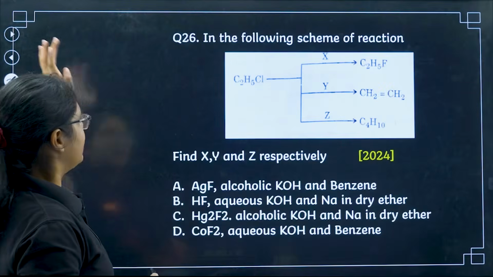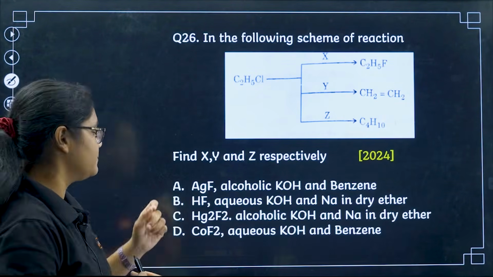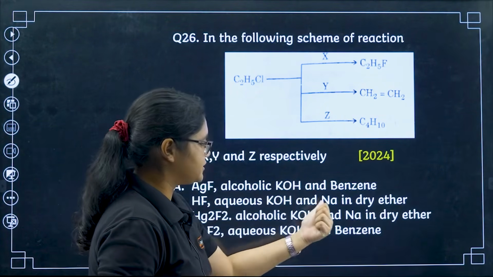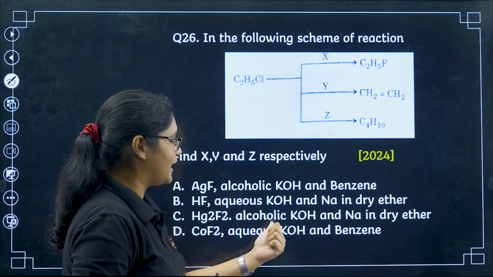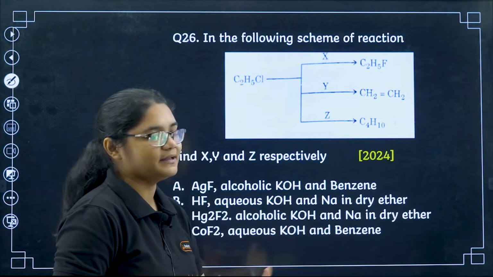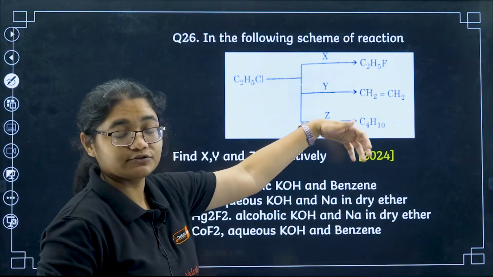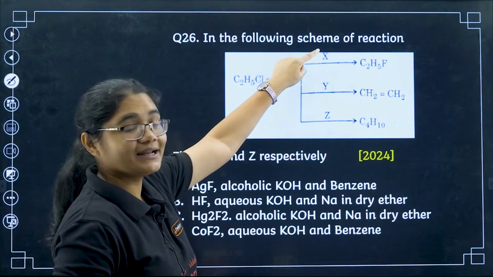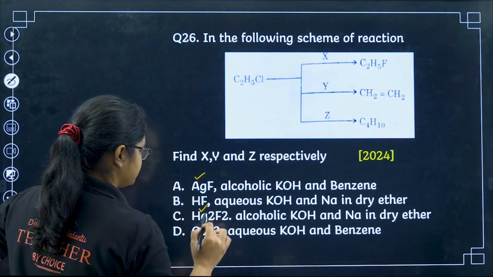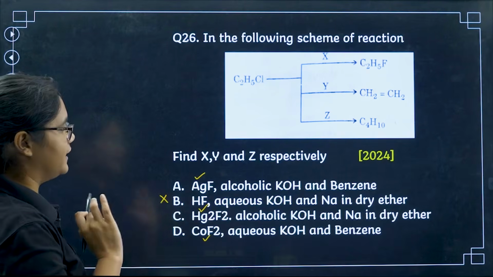Next, in the following reaction, find X, Y and Z respectively. Options: AgF, alcoholic KOH, benzene; HF, aqueous KOH, Na in dry ether; Hg2F2, alcoholic KOH, Na in dry ether; CoF2, aqueous KOH and benzene. So in the first reaction, chlorine is replaced with fluorine, so that is your Swarts reaction, and we need a metallic fluoride as X. So I have AgF here, I have HgF2, I have CoF2. HF is not a metallic fluoride, so option B we can eliminate.